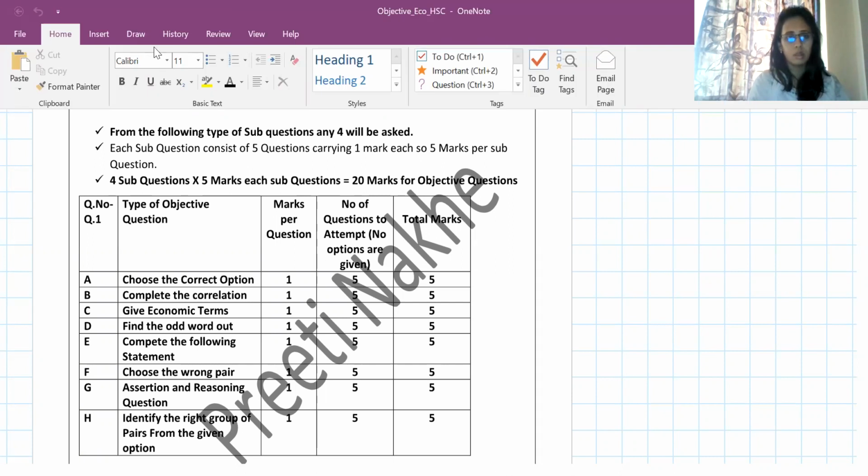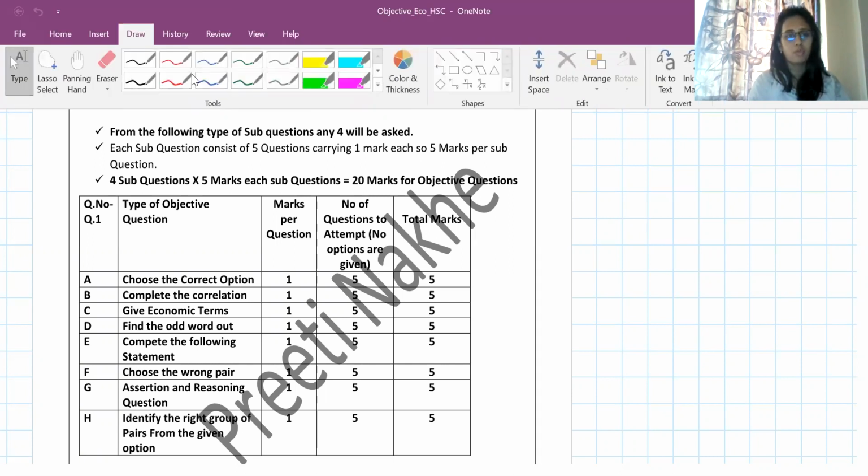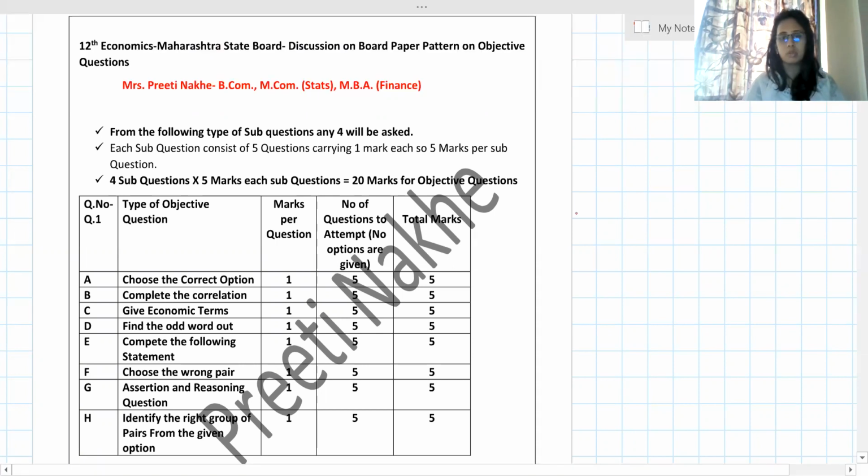You can see in the tabular form I have shown all the different types of objectives supposed to be asked in the exam. As per the board paper pattern, in economics we have A, B, C, D, E, F, G, H, so we have a total of 8 types of objective type questions.